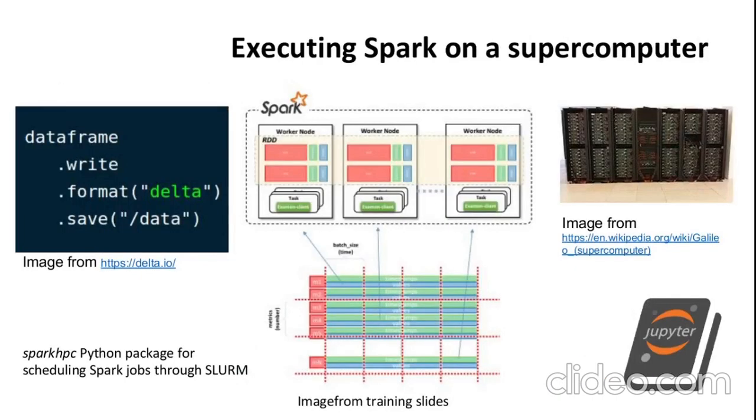Executing Apache Spark on a cluster of computers is no easy task and requires quite some configuration. Luckily, there exists a Python package called Spark HPC, which automates a lot of the work for us. It schedules the execution of my Spark code to the Slurm scheduler and enables utilization of the resources of the Galileo supercomputer where I ran my experiments. To accomplish my task, I wrote a Jupyter notebook which reads the data from the Examon servers, reads it into Spark data frames, and saves them into Delta Lake format.